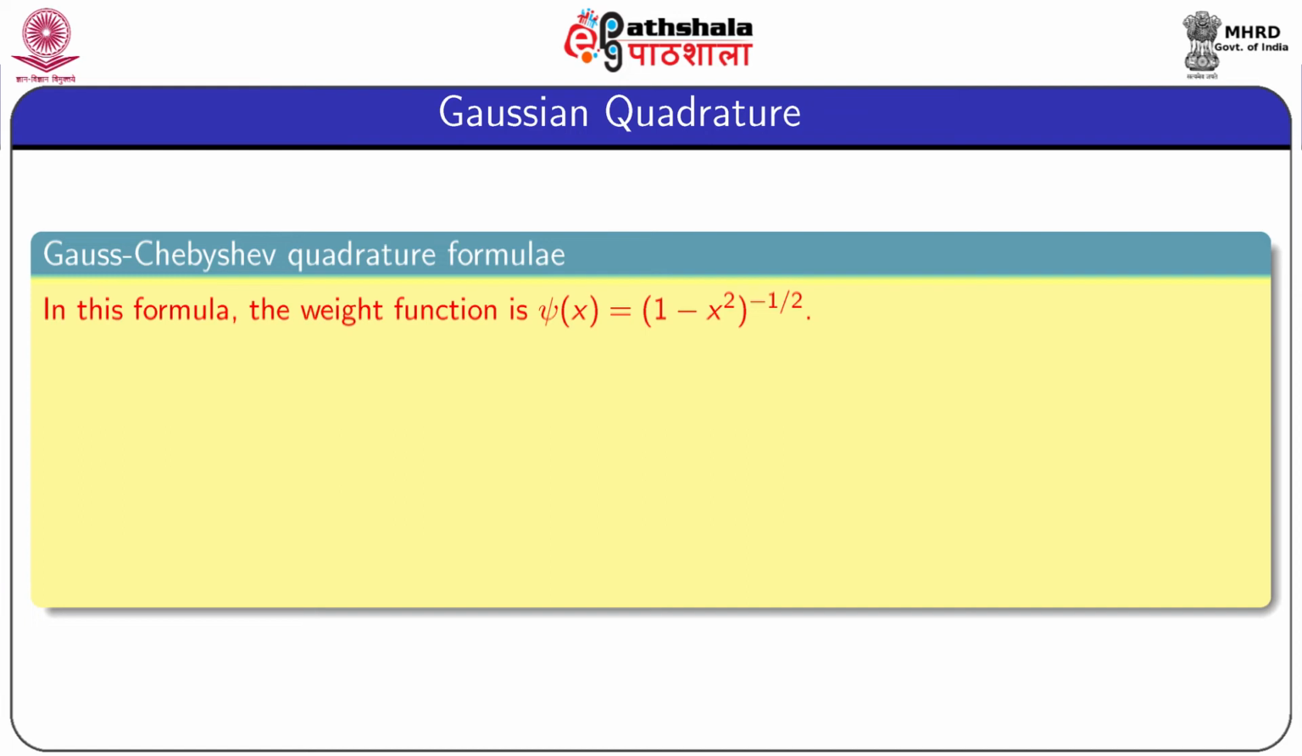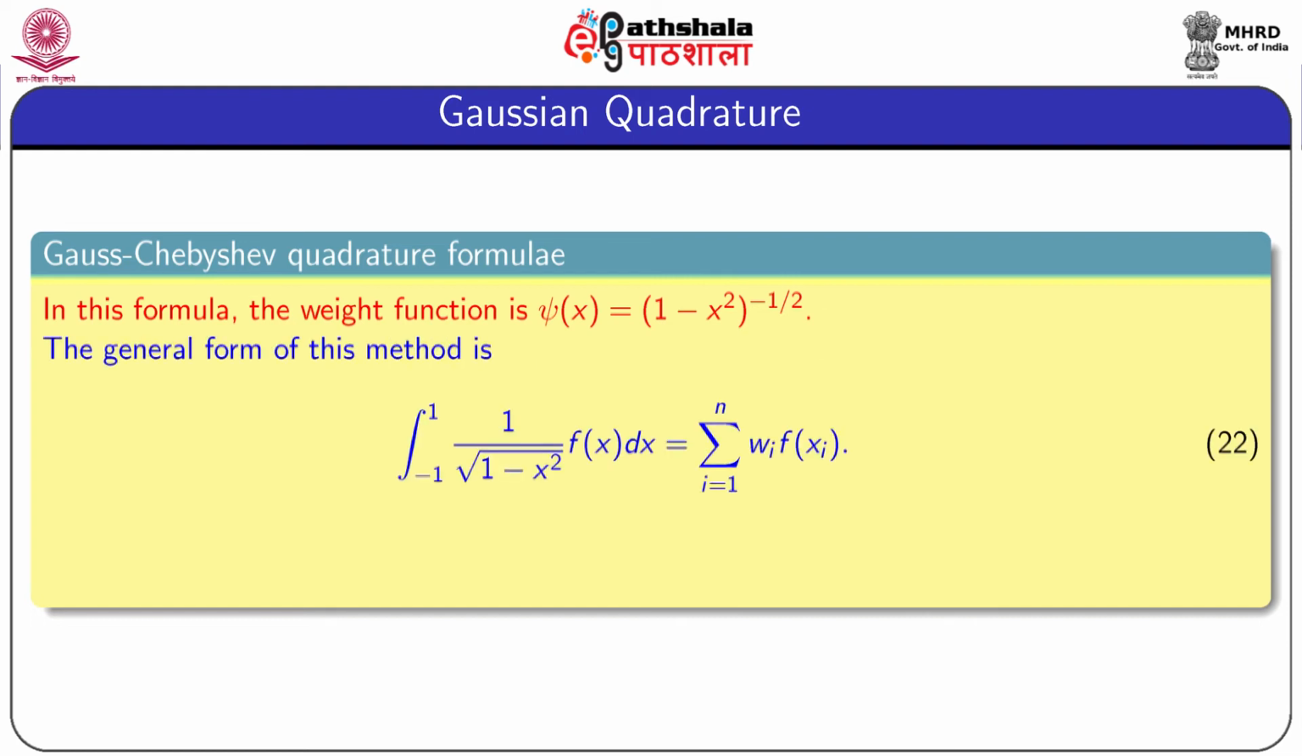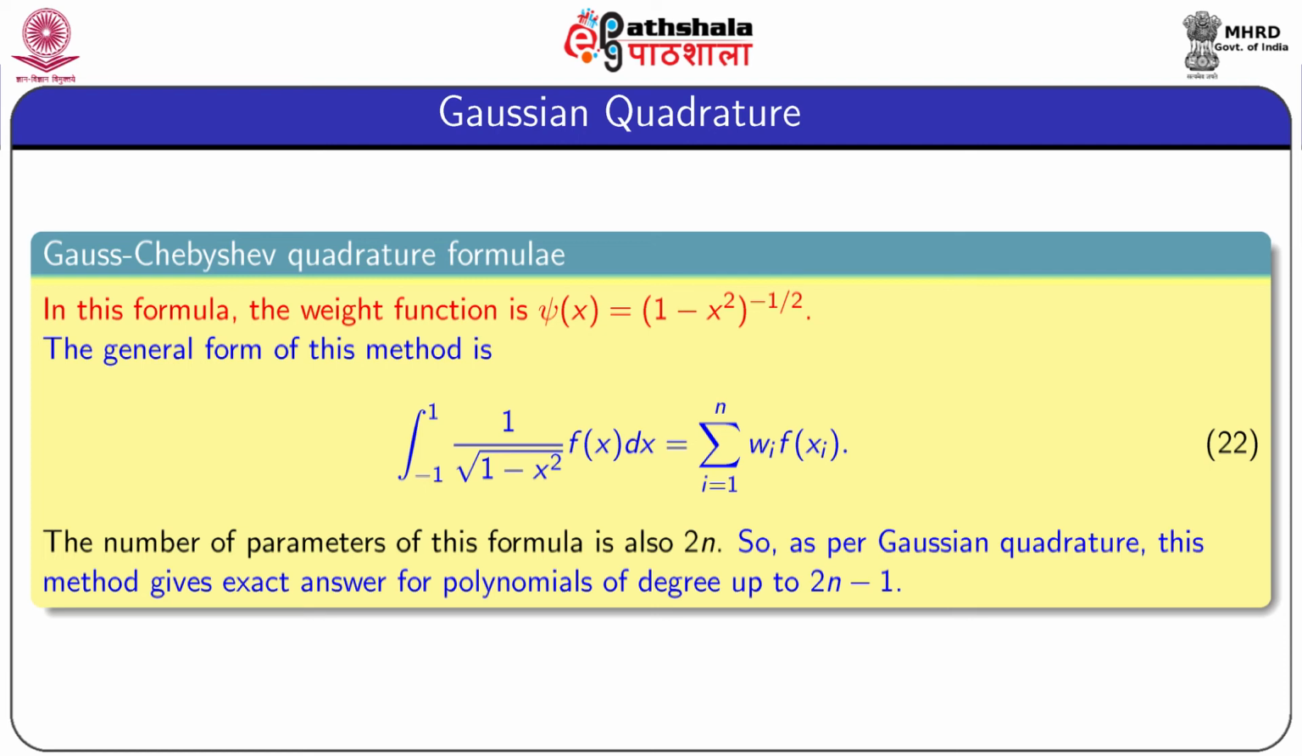Now we consider another Gaussian quadrature formula known as the Gauss-Chebyshev quadrature formula. In this formula, the weight function is 1 minus x squared to the power minus half. The general form of this formula is the integration from minus 1 to 1 of 1 by root over 1 minus x square times f of x dx equal to summation i equal to 1 to n wi f of xi plus some error term. Here also the number of parameters, that means wi and xi, is twice n. So as per Gaussian quadrature, this method gives an exact answer for polynomials of degree up to 2n minus 1.